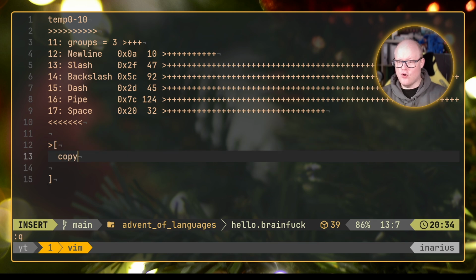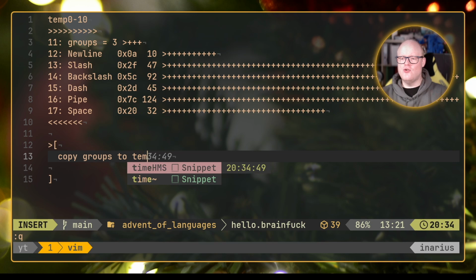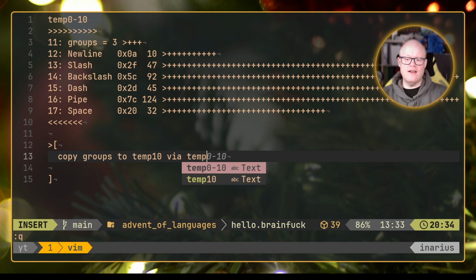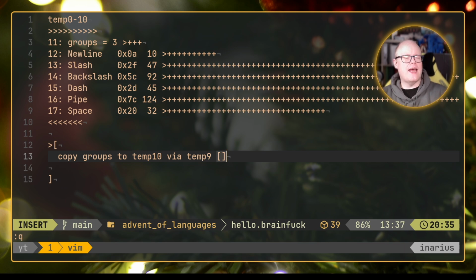I want to copy our groups information to temp 10, our temporary cell 10, and I'm going to do that via temp 9. So we are using temp 9 as a real temporary storage. In order to reach our target, we create another loop, because they can be nested.